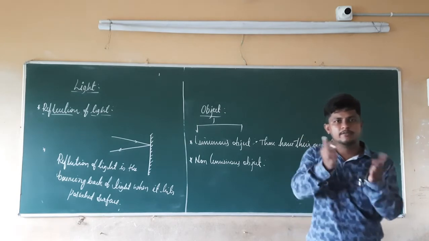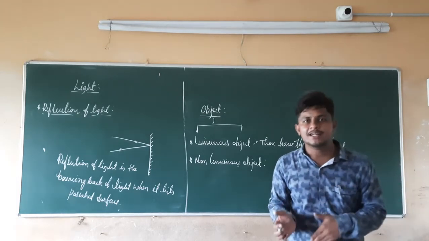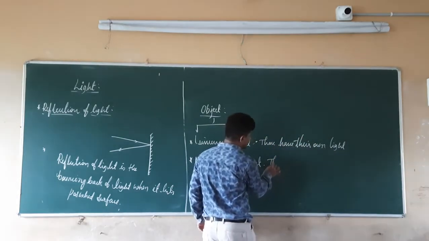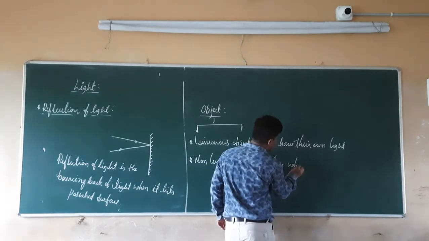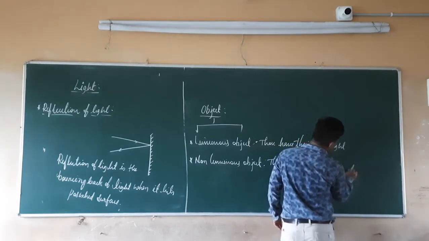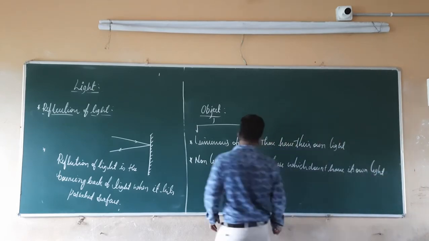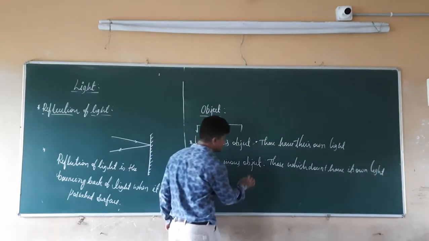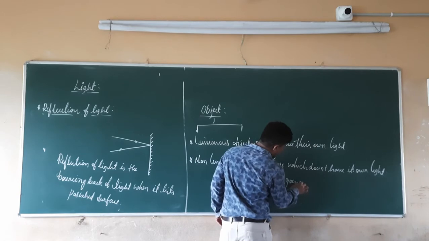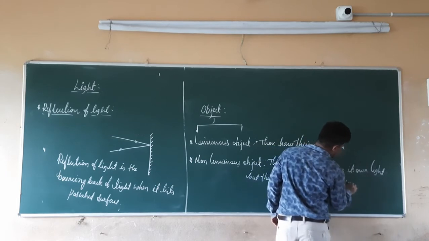So what are non-luminous objects? Non-luminous objects are those objects which don't have their own light, but they reflect the light which is coming from another source, such as the sun.